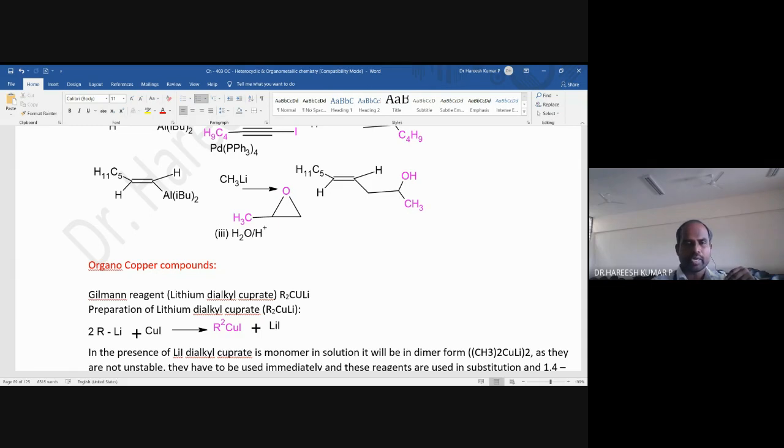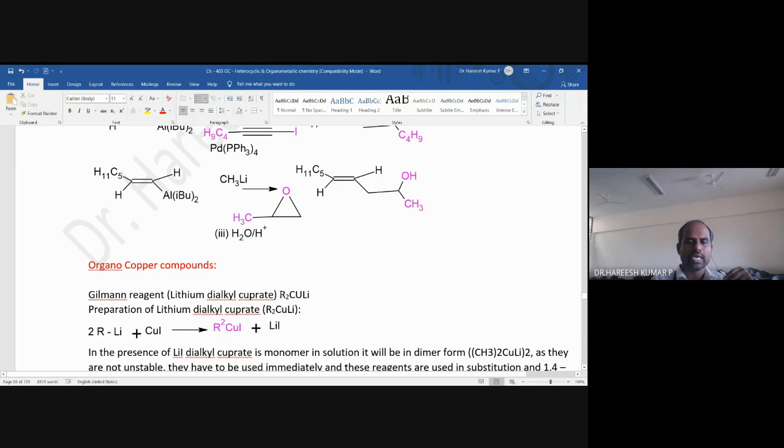Today, we will discuss one more organometallic reagent called organocopper compounds. One particular example is R2CuLi.